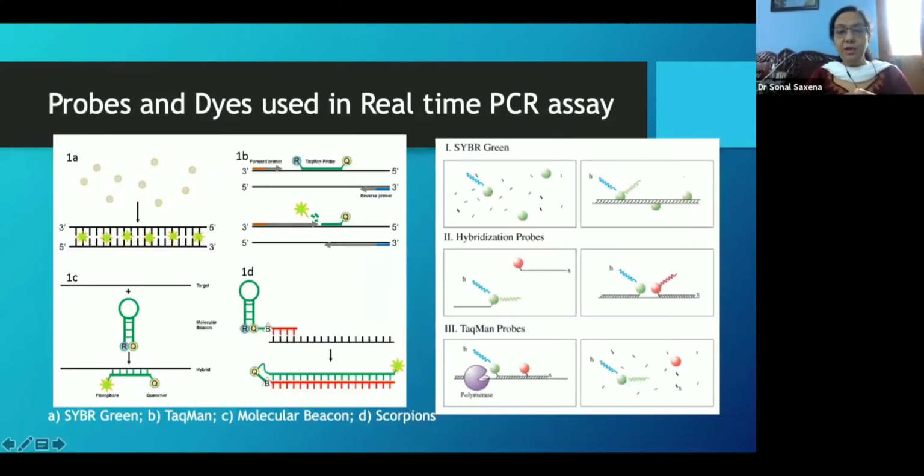So what are the various dyes which we use in real-time PCR? One, as I said, is the SYBR Green dye, which binds to the double-stranded DNA. Then you have the various hybridization probes, and then you have TaqMan probes. Very often you will hear that TaqMan probe chemistry is used, or molecular beacons, scorpions. Now, if I go on explaining each one of them, the talk will stretch into half a day rather than half an hour. So the basic fundamental is that there is a fluorescent signal and there is a quencher. As this progresses and is elongated, the quencher gets removed and the fluorescent signal is detected.